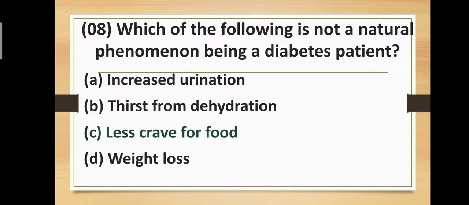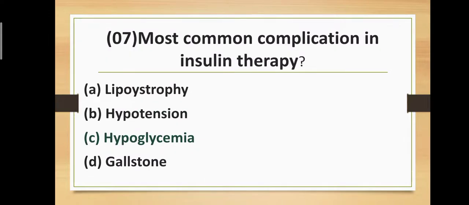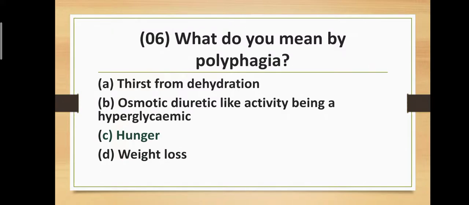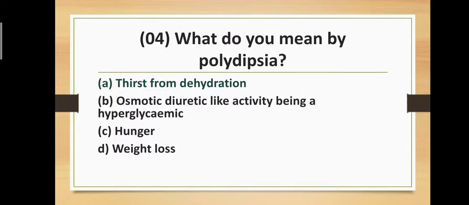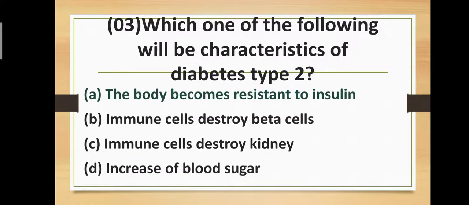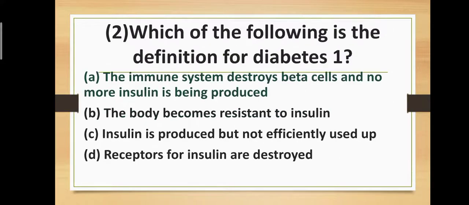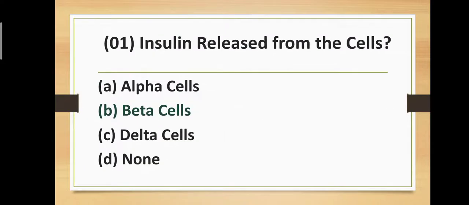Less crave for food is not a natural phenomenon being a diabetes patient. Most common complication in insulin therapy is hypoglycemia. Polyphagia means hunger. Polyuria means osmotic diuretic like activity being hyperglycemic. Polydipsia means thirst from dehydration. The body becomes resistant to insulin are the characteristics of diabetes type 2, and diabetes 1 means the immune system destroys beta cells and no more insulin is being produced. Insulin released from the beta cells.